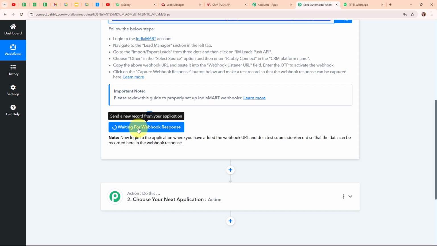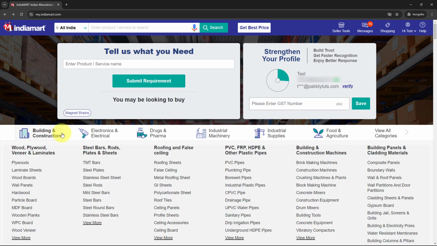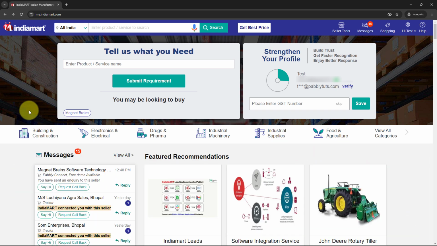So to generate the test lead with the inquiry, let me take you to my other IndiaMART account. So this is my other IndiaMART account, and I'm going to use this particular account to generate the test lead and send a test response to my IndiaMART account. Here you can see the name of my account, that is test, and you can see the number and the email over here.